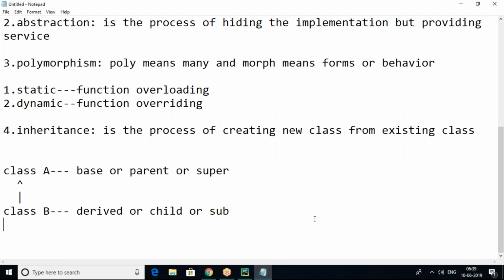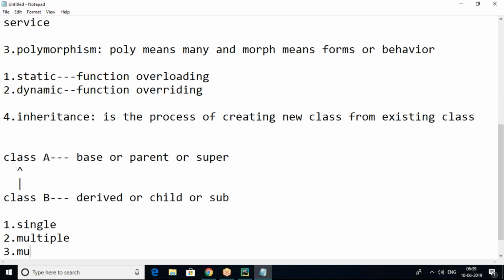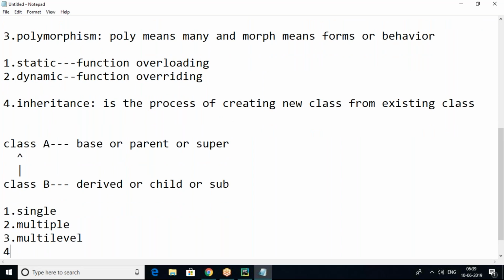But there are different types of inheritance. One is single, next multiple, next multi-level, and hybrid. Single means creating a new class from a single base class. Single base class means only one base class. I'm creating a new class from it, that is single inheritance.